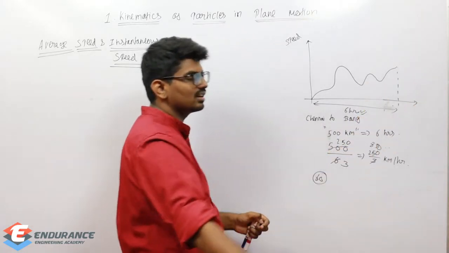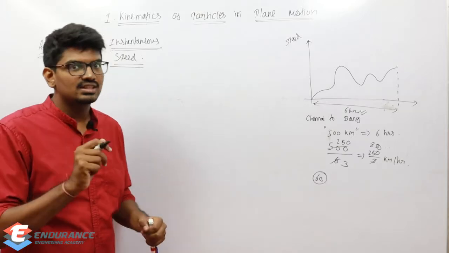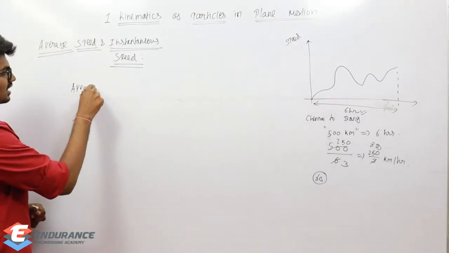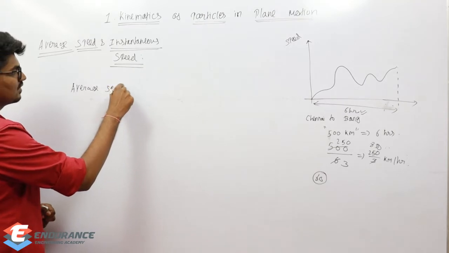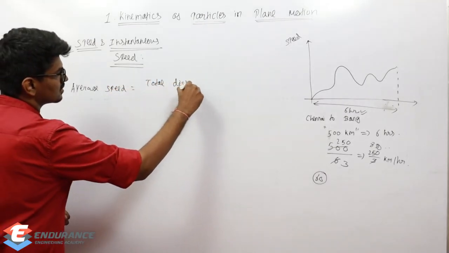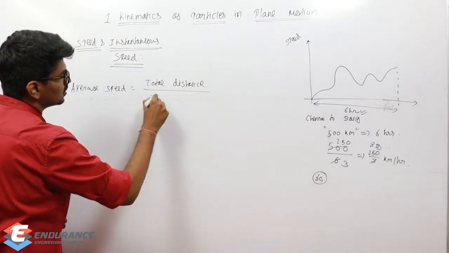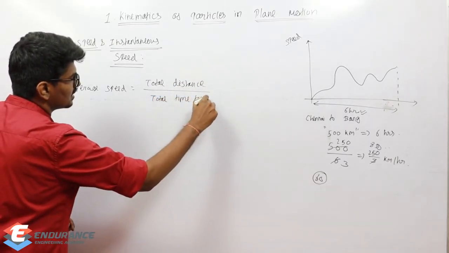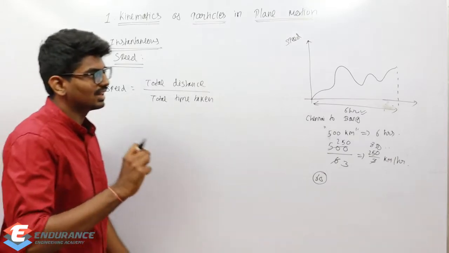So obviously 500 by 6 will be my average speed. That is not the exact speed at each and every time. So average speed will be total distance by total time taken. So for covering 500 kilometers, it has taken 6 hours.